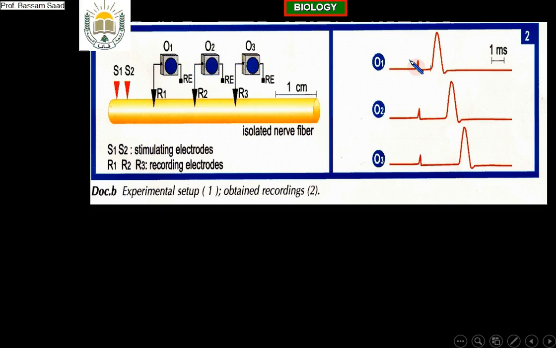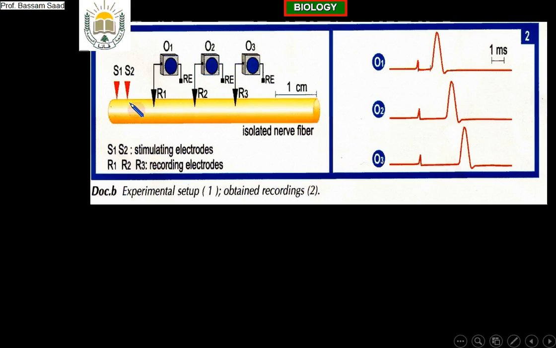In reality, it is not an objective, but a culture. Please pay attention, it is a culture. In life science section, we have to speak, we have to discuss. In reality, here we are using the electric current to stimulate the fiber, and we are using the oscilloscope to record. These oscilloscopes will record the action potentials as well as the intensity of the stimulation also.